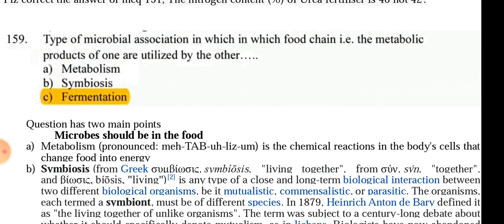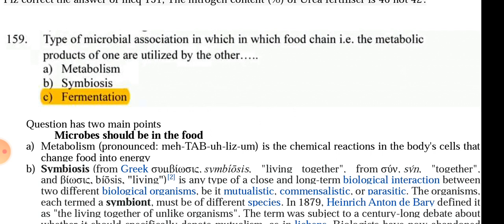So the question is asking that there is a food chain or food-linked product, and this product will have a microbe, any bacteria, that will utilize it, and what will be the association of that bacteria and the food in which it is present? So number 1 is metabolism.